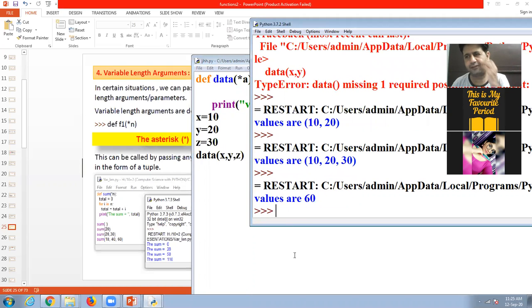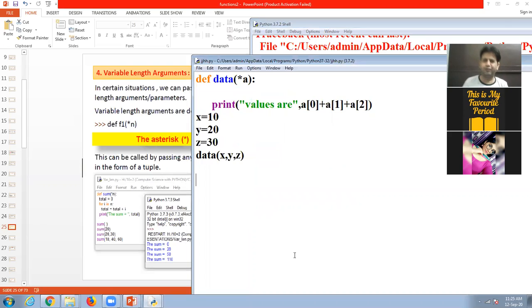So the answer is 16. According to the desire of the user, the function is accepting the parameter, so there is no limit.